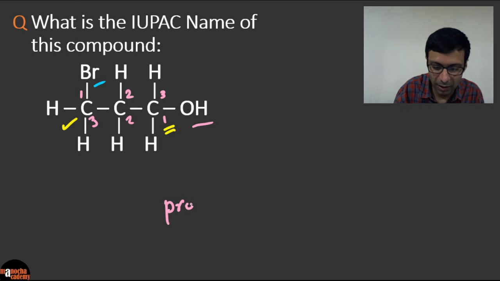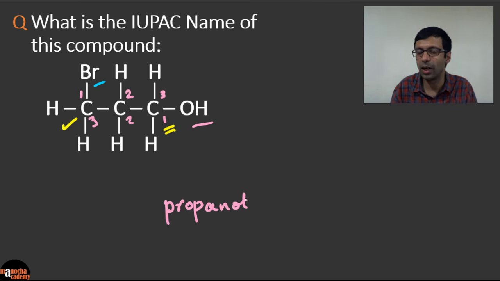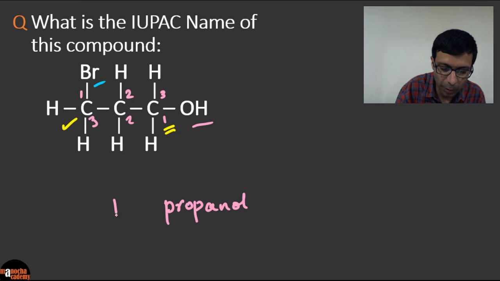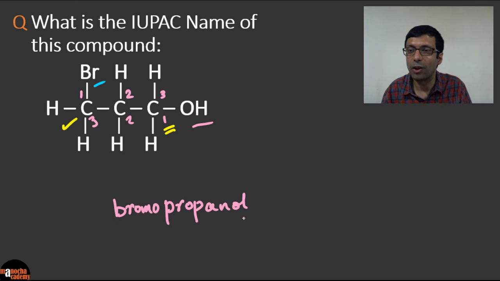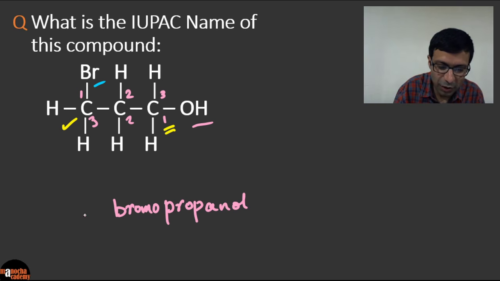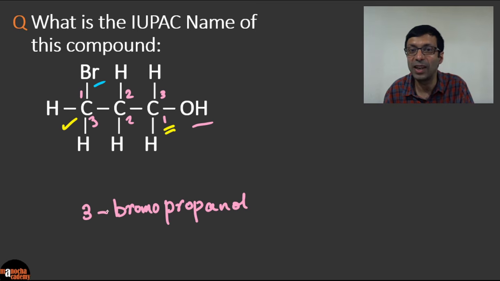So the basic name is a propanol, right? Because it's at position 1, so we don't need to write 1 propanol. And then there's a bromine in there, so bromo. And you know the alcohol name goes in the suffix. So propane plus ol, and you remove that e, so it's propanol, and the bromo is in front. And what is the position of the bromine? Don't forget to mention the position, 3-bromo propanol.